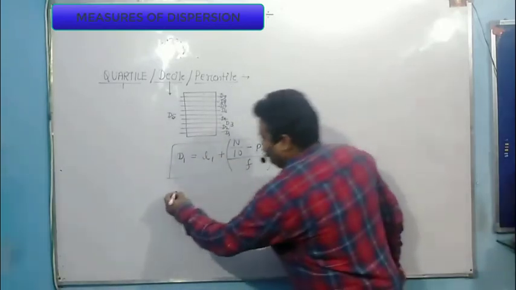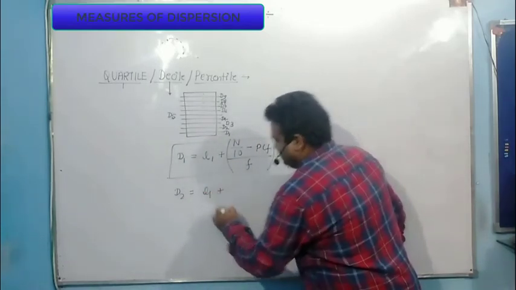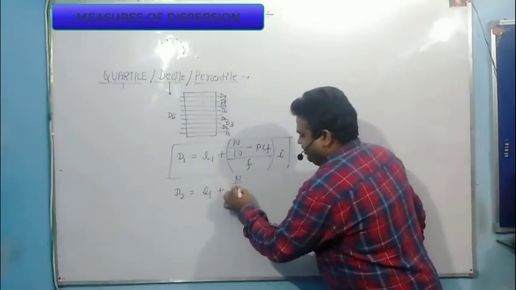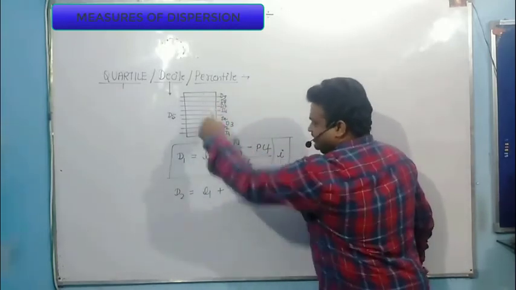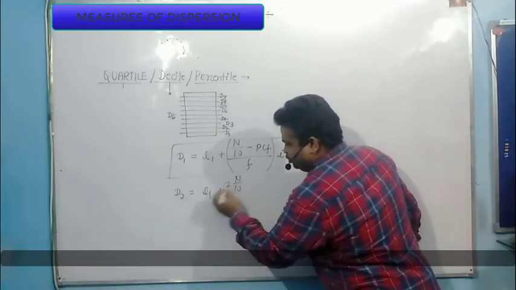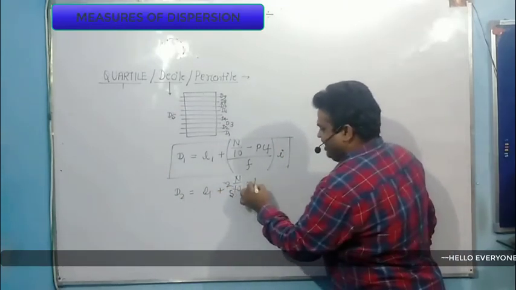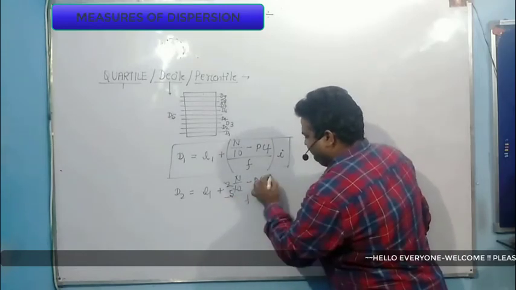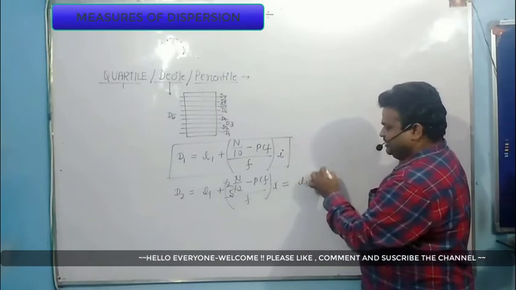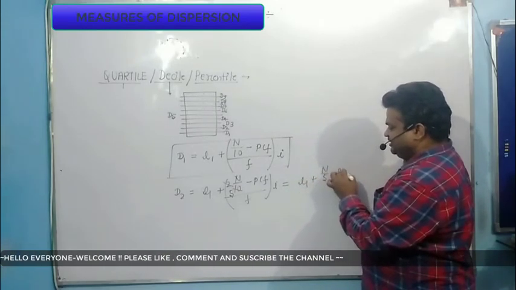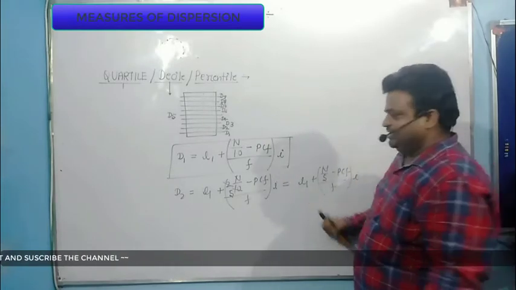Now suppose you want to calculate the second decile value. L1 plus N by 10. Why am I dividing by 10? Because decile divides the entire data set into 10 equal parts. Multiply by 2, because you need to calculate the second decile value. You cut this to N by 5 minus PCF divided by F into I. So my second decile formula is L1 plus N by 5 minus PCF divided by F into I.